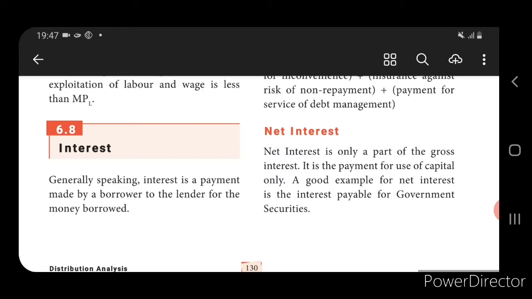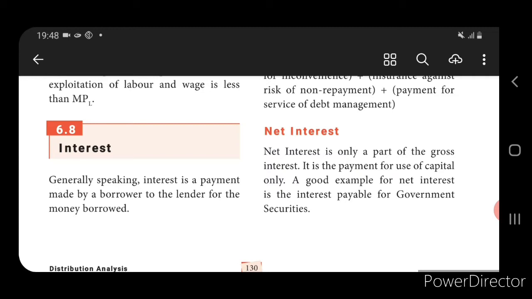Okay, I will repeat. Interest is a payment made by the borrower to the lender for the money borrowed. If I have lent a certain amount of money to some person, through that I receive a certain amount as interest.